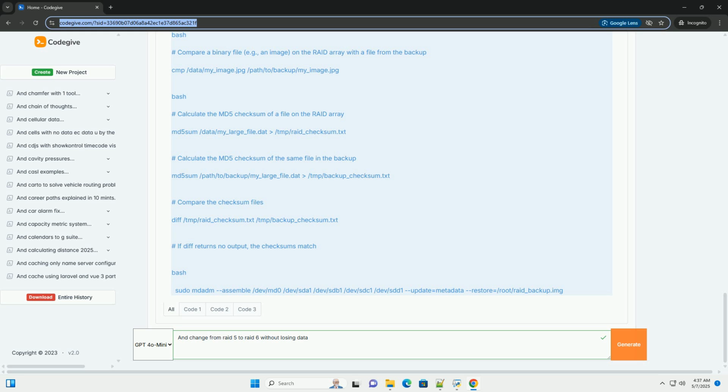If you need to add a physical drive, consult your hardware RAID controller documentation or mdadm documentation for how to add it. After adding the drive, you might need to update the array size. This command will tell mdadm to use the maximum available space on the drives after the new drive has been added and integrated.